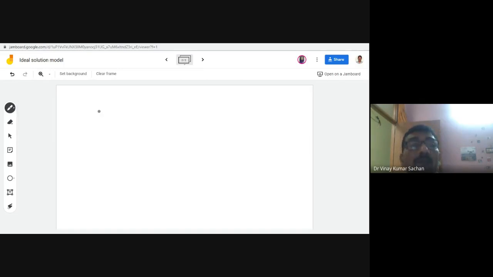So we have now for non-ideal solution Gi bar equal to, or you make it like this, Gi minus Gi ID.